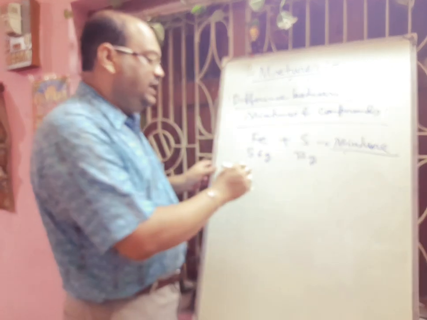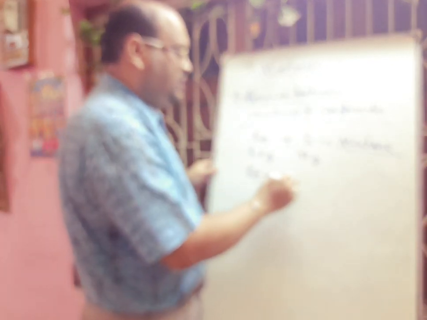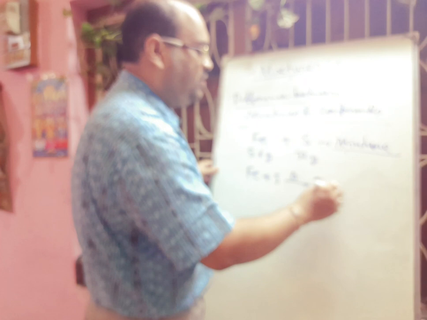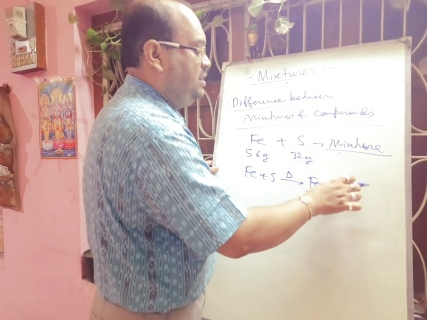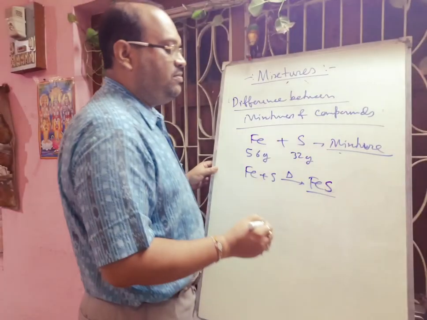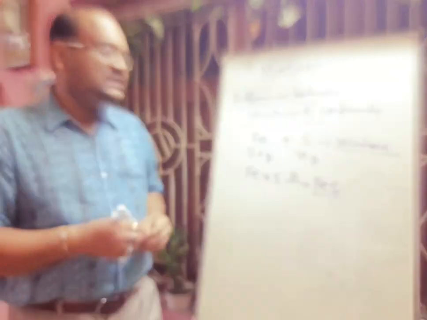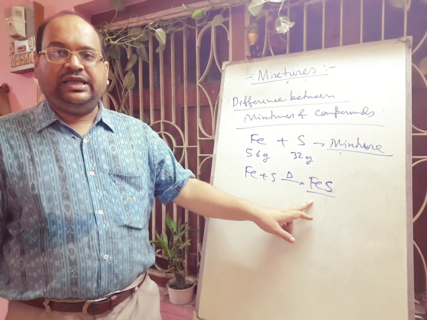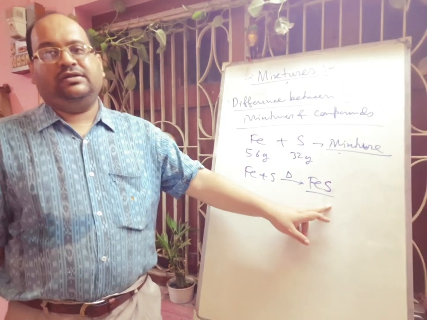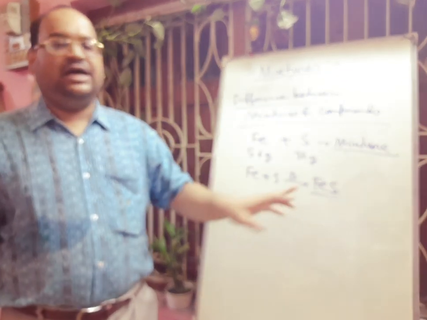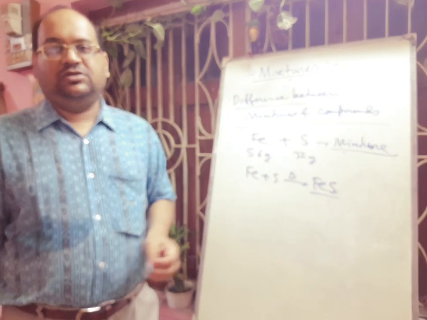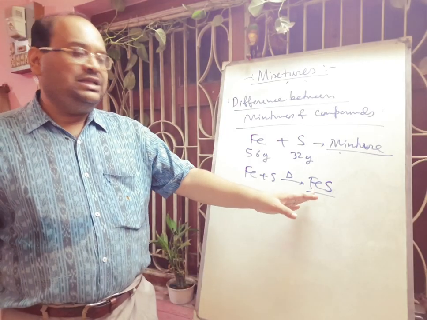But if you heat this mixture of iron and sulfur, then there will be formation of a black or brownish compound that is called ferrous sulfide. In ferrous sulfide there will be no property of iron and sulfur, so it will not be attracted by the magnet. So here you cannot easily separate.